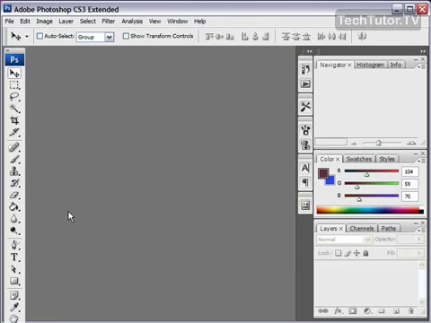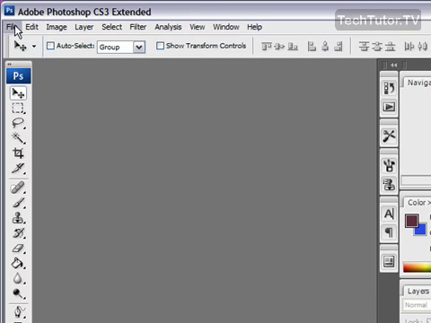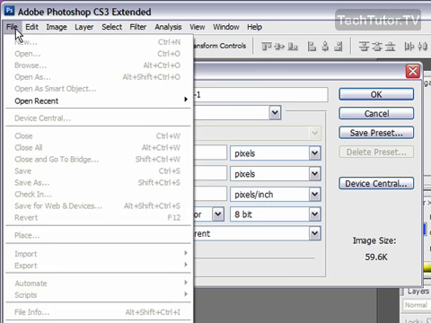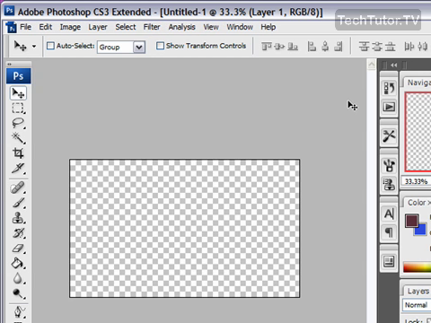I'm going to show you how to apply a gradient using the gradient tool in Photoshop. You can open up a picture, or you can just start a new blank canvas by selecting File and New for the blank canvas, or File and Open for your existing photo. I'm going to go ahead and create a blank one. You can set the size to whatever you need. Click on OK and you'll get your new canvas.